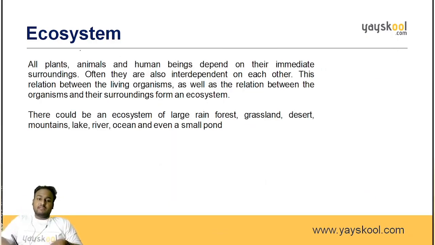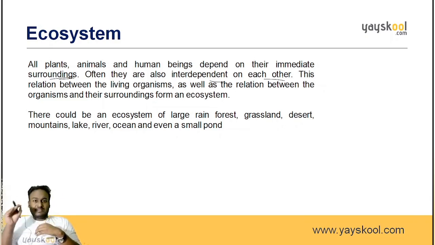All plants, animals and human beings depend on their immediate surroundings. Yes, I depend on my immediate surroundings. If it is hot outside, I like to wear shorts, a sleeveless shirt. If it is very cold outside, what will I wear, what will you wear? You will wear a sweater or a jacket. So you are adjusting to the outside environment, that is the surroundings. Often they are also independent of each other. Some people might not be wearing anything even when it is very cold. Some people might be roaming around even if it is raining. Okay, we can't say anything to them. They are adjusted to that place.